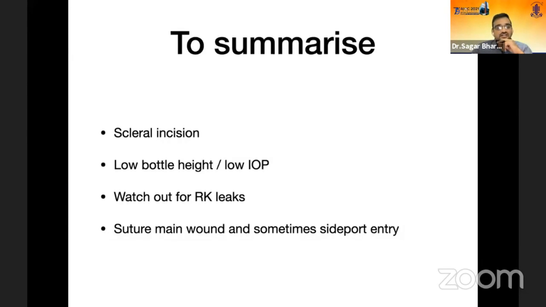So I would just sum up that in RK patients, a scleral incision is something that helps. A lower bottle height is what you would like to do. And watch out for these RK leaks, and always suture the main wound, and sometimes a side port needs suturing also.